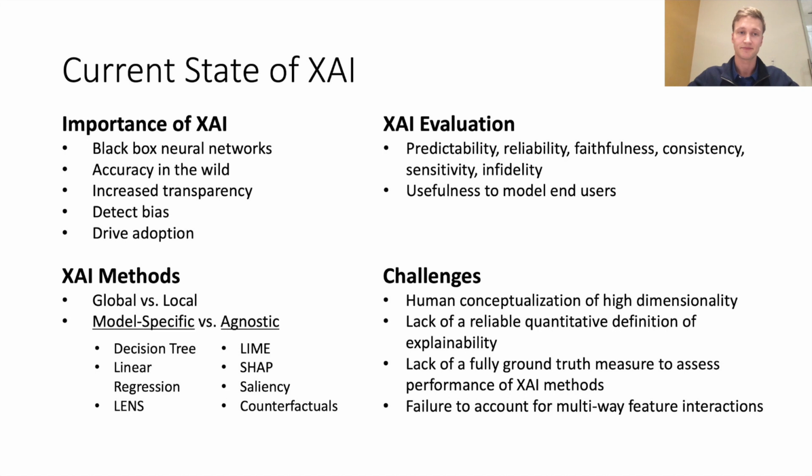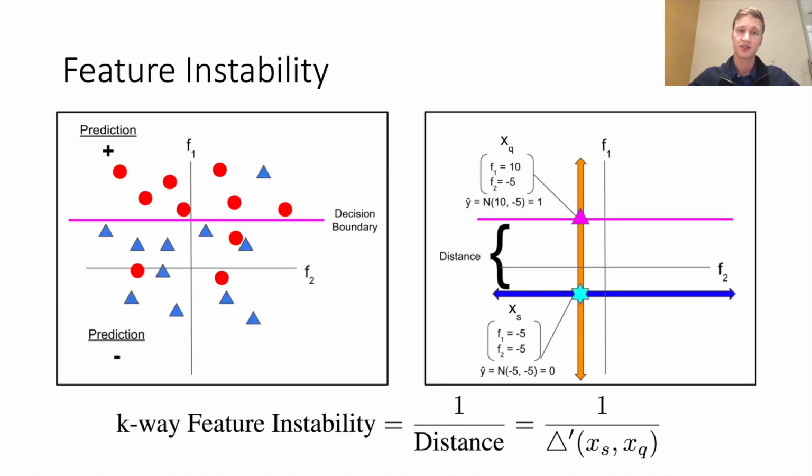between features. We propose the concept of feature instability as a measure of explainability for the output of a model. Given the simple two-dimensional space displayed on the left, feature instability is defined as the magnitude that a combination of features must be perturbed to reach the decision boundary. Intuitively, the most unstable features are those that, when perturbed, lead to the greatest rate of change in model output and are therefore most important in explaining the prediction. Conversely, features that don't change the model output when changed are not important.